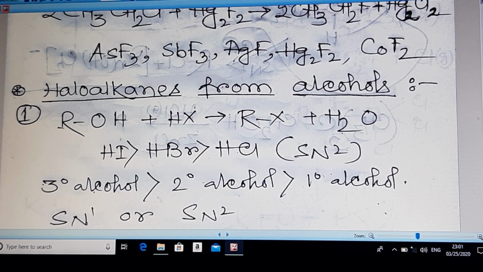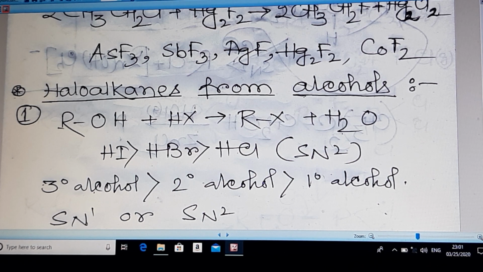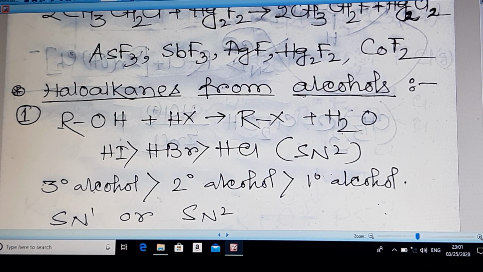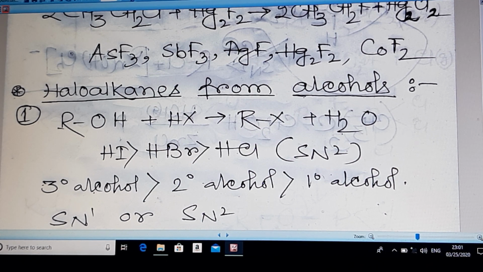This reaction follows two types of paths depending on the degree of the alcohol present and the type of HX we are taking. We can take HX in the gaseous phase or in the aqueous phase. If we are taking it in the aqueous phase, and the alcohol is 3 degree, then it will follow the SN1 path.